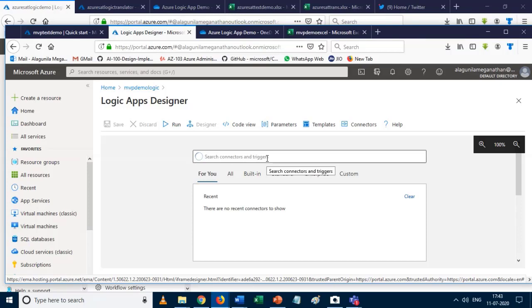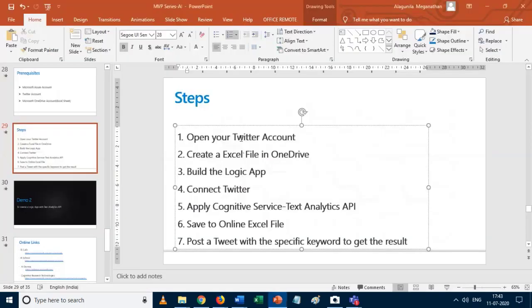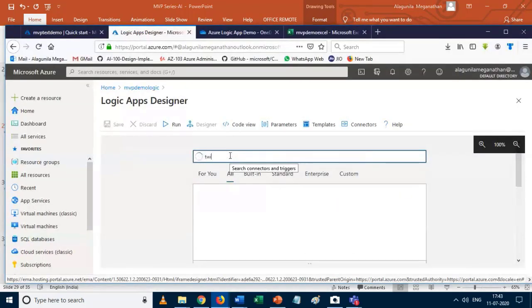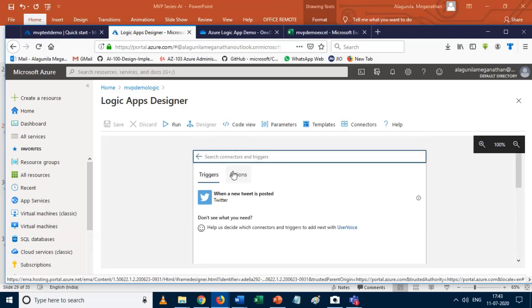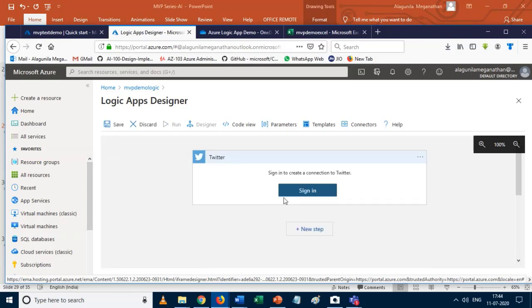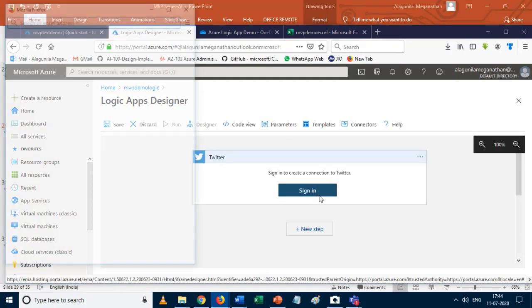Here what I am going to do is connect the services. So what are the things I have to connect? Here I am going to use Twitter first. So I type and search on Twitter. Yes, I can get the connector. Yes, we need to give the trigger: when a new tweet is posted. So I click on that and need to sign in.